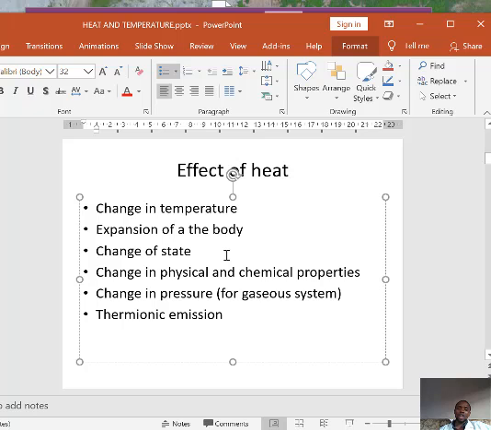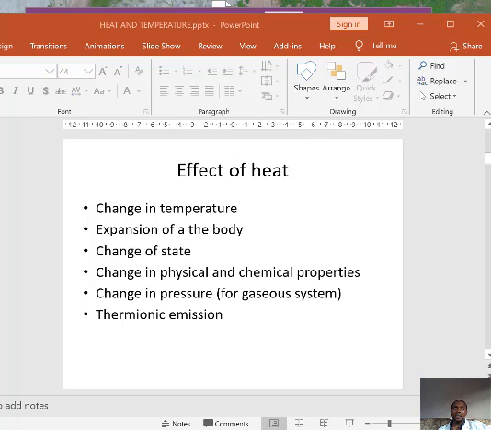Then we have change in pressure for gaseous system. In a gaseous system, when there is a change in heat, there is also a change in pressure. Then we have thermionic emission. This one is the emission of electrons on the metal surface when the metal is heated. So that emission of the electrons on the metal surface is what we call the thermionic emission. So those are the effects of the heat.